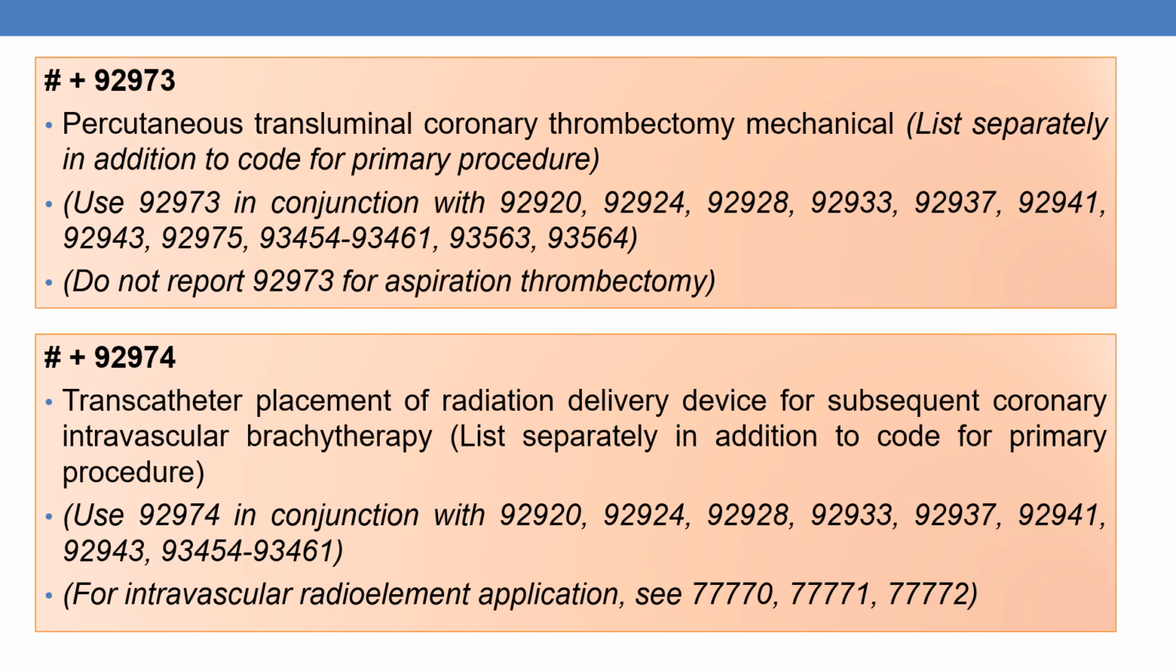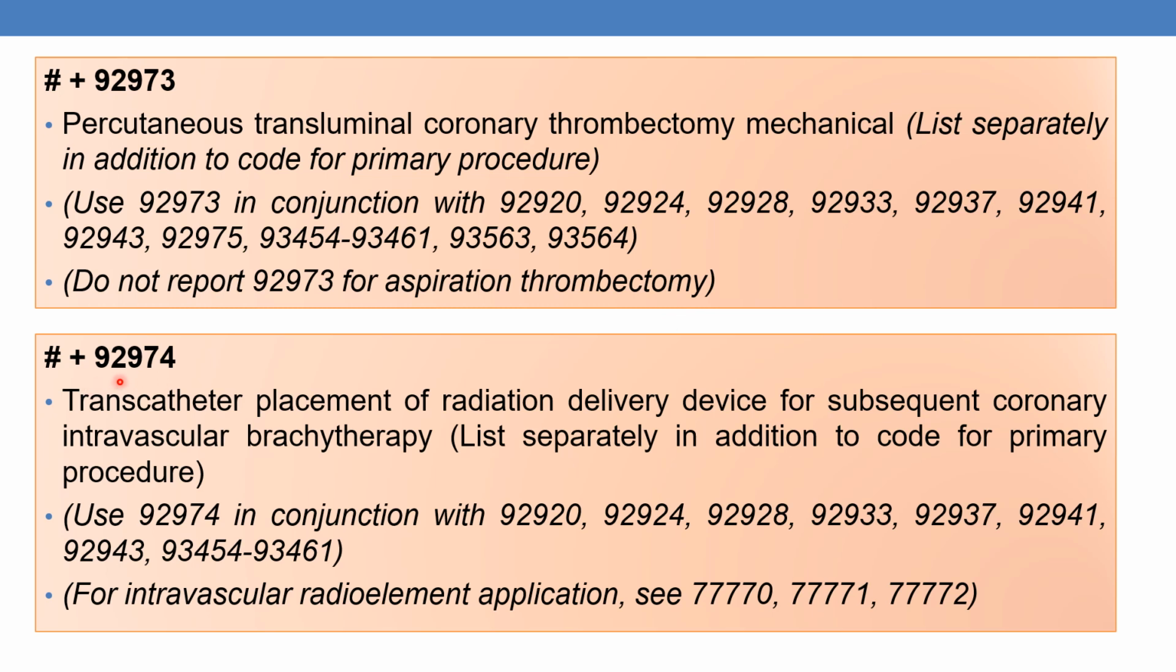The next CPT is an add-on code only, indicated by plus sign. Plus 92973, percutaneous transluminal coronary thrombectomy mechanical. Aspirational thrombectomy is included, whereas separate CPT is there for mechanical thrombectomy. And use 92973 in conjunction with these following CPTs. And do not report 92973 for aspiration thrombectomy. That is important.